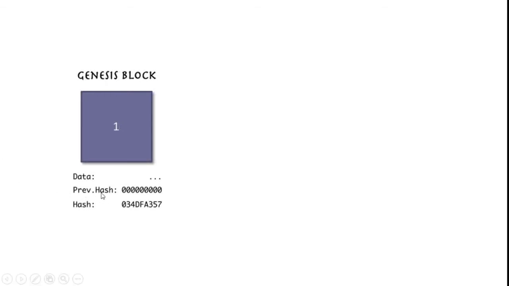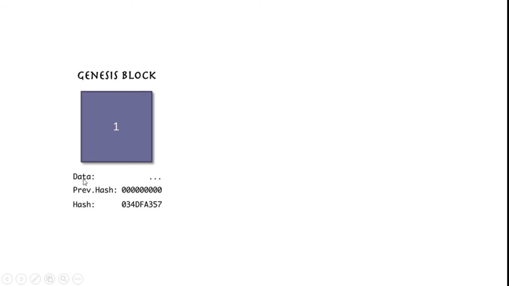The data, for now I have not labeled any data. This can be anything. Since this is the first block in the chain, its previous hash is 0. I have represented the previous hash using this stream of zeros, and this hash is calculated based on the data and the previous hash. So this is the first block of the blockchain.